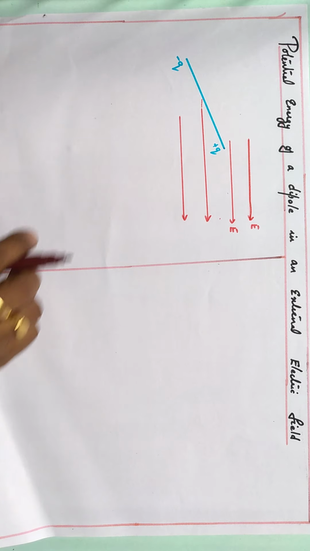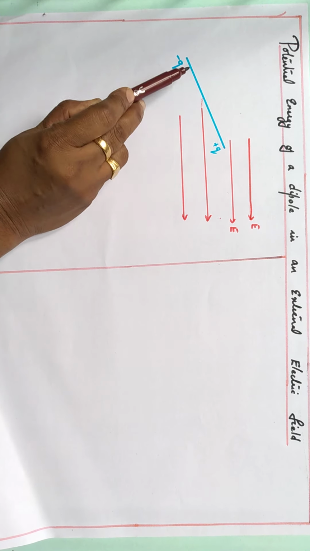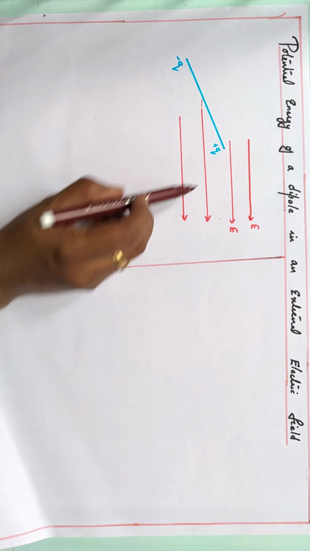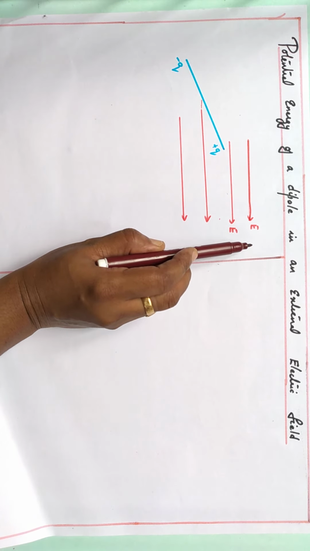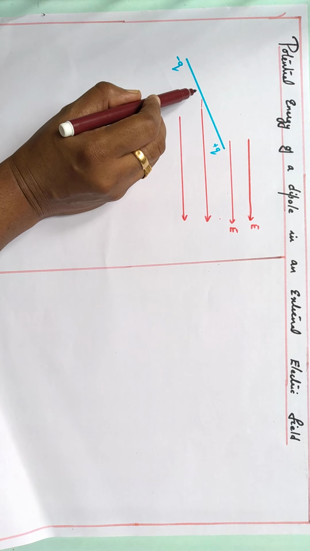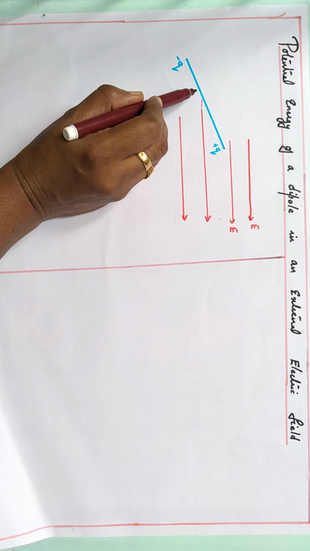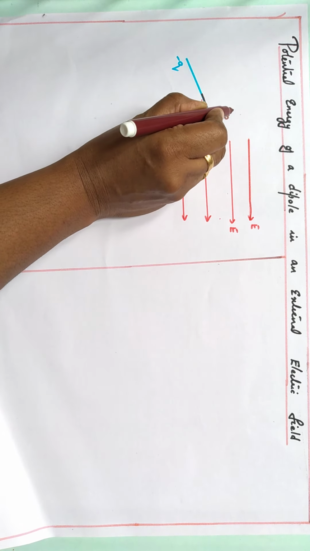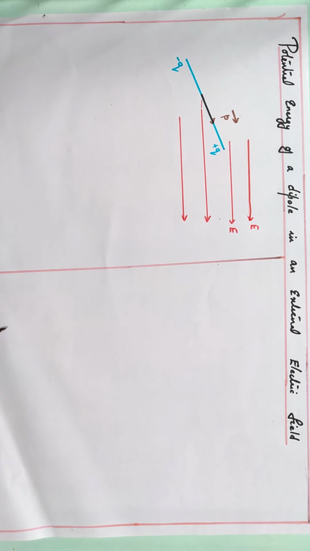Now this is a dipole, plus q charge and minus q charge separated by distance 2a. It is placed in a uniform electric field. Uniform electric field means magnitude and direction remain constant. Here I have taken the direction of electric field towards right. The magnitude also remains constant. So this is a dipole of dipole moment, and we know the direction of dipole moment is from negative to positive. So this is the direction of dipole moment P. And the dipole is placed in an external electric field E.